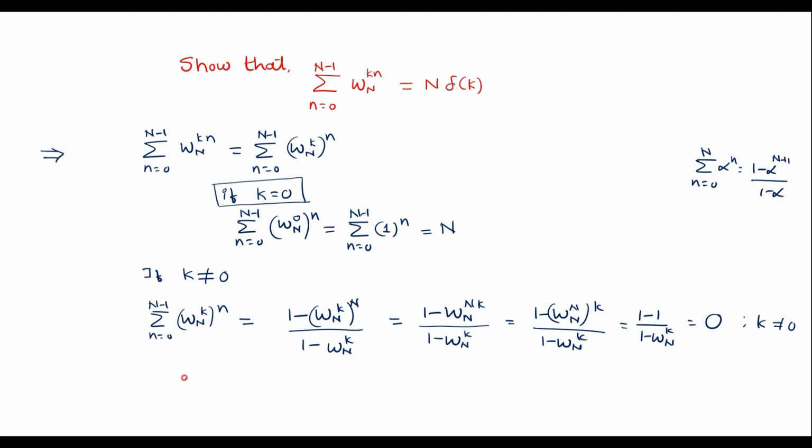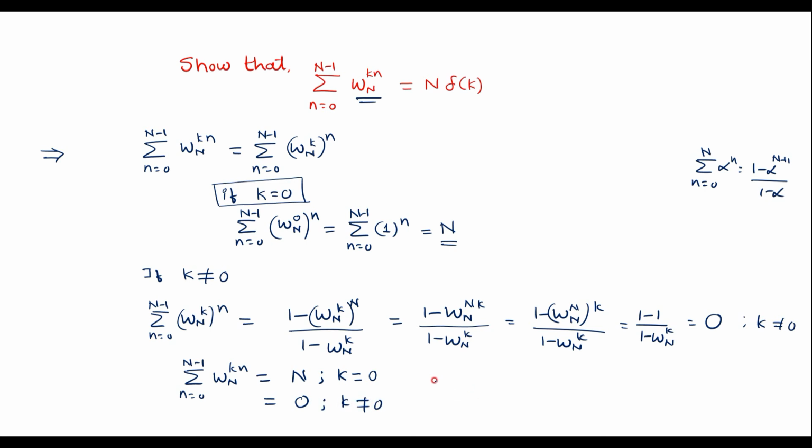Therefore I can write it as summation n is equal to 0 to N minus 1 W_N power kn, its value is equal to N if k is equal to 0, that is we got N when k is equal to 0, and its value is 0 when k is not equal to 0.